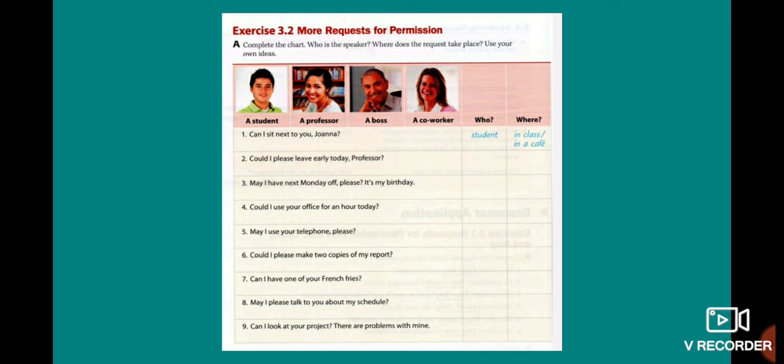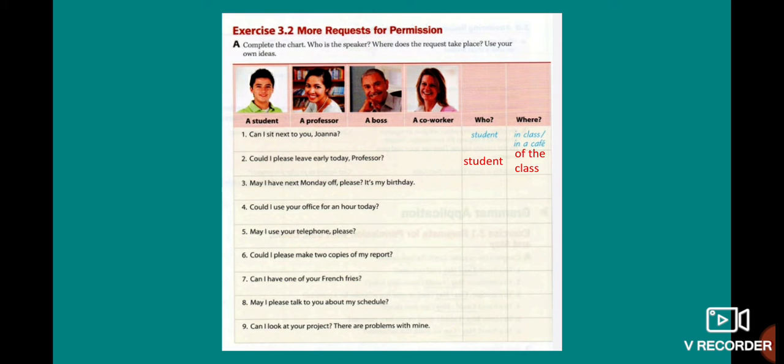Let's continue. Okay, these are more requests. We have some requests and we answer who and maybe where. Okay, can I sit next to you, Anna? Who? A student. Where? In class or maybe in a cafe. Number 2, could I please leave early today, professor? Who? Could be a student. Where? Of the class. Okay, please leave early today, maybe of the class.